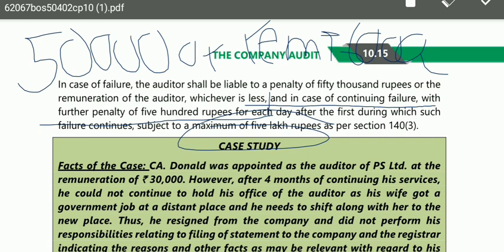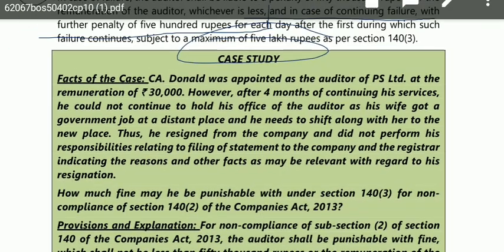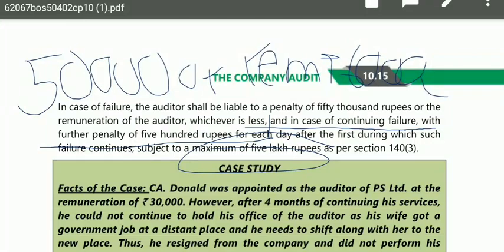I hope that this is clear. If the second part is not clear, let me make it clear. See, this was your first part, that if he fails, he shall be charged with the penalty of 50,000 or remuneration, whichever is less. Okay.